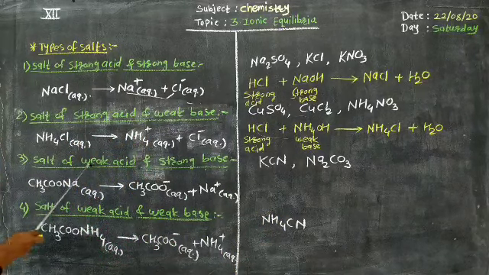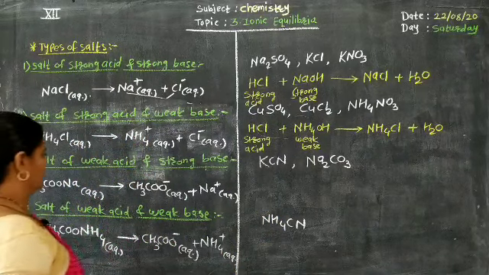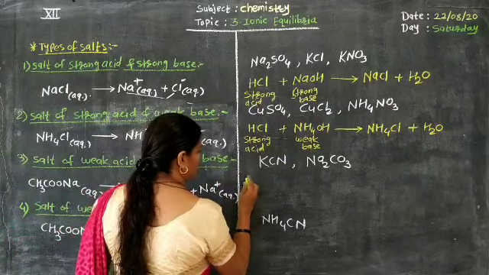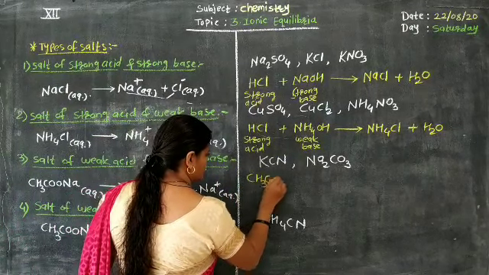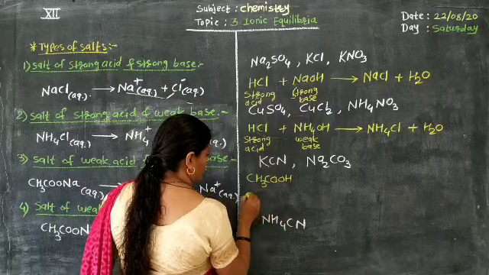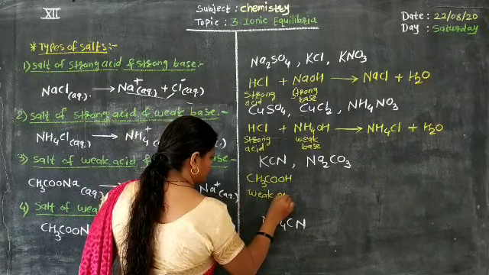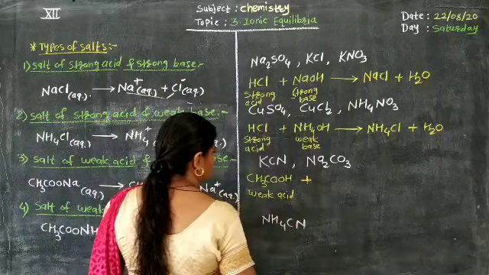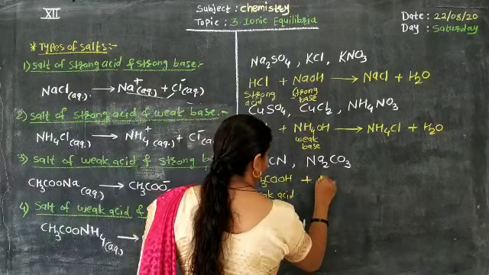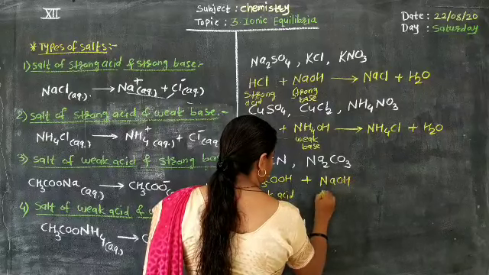Third type, salt of weak acid and strong base. Let us consider a weak acid. Remember very well, CH3COOH, acetic acid, is a weak acid, plus a strong base. All of us know NaOH is a strong base.